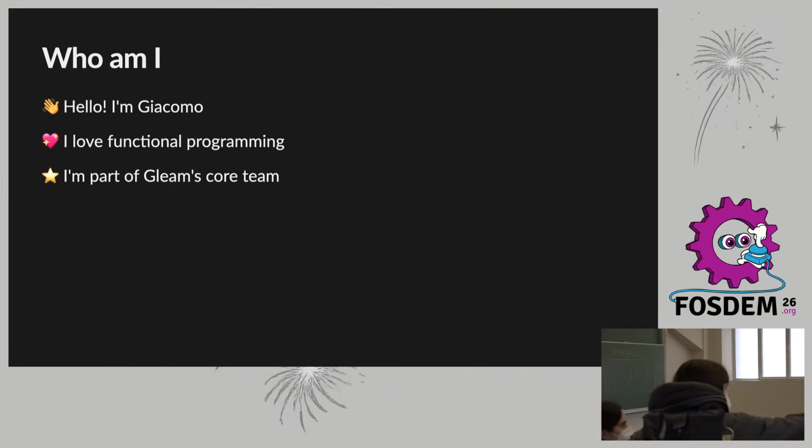I'm an Italian developer. I do quite like functional programming, though that is not the topic of today. I'm helping build what I think is a very cool open source project. It's called Gleam. It's a programming language. If you're curious about it, let's have a chat about it later.